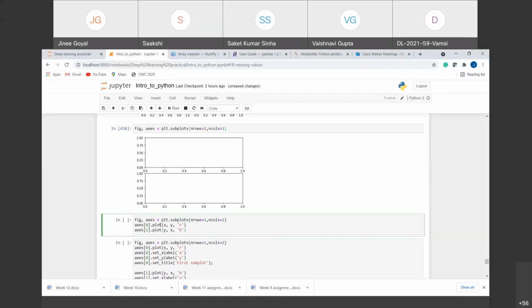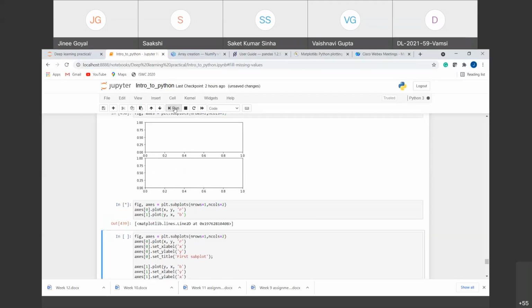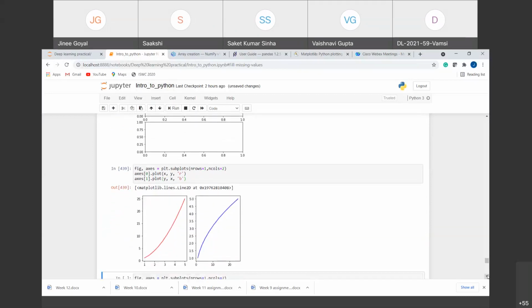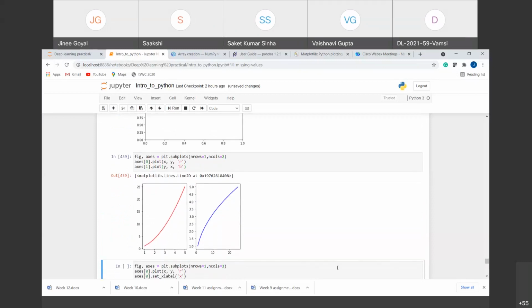At the 0th index, I want to plot, so it's the plot function. What do I want to plot? x comma y in the color red. In the first axis, I want to plot y on the horizontal line, x on the vertical line, and with the color blue, right? So if I run this, you can see I have two subplots column wise. One is giving us x here, y here, and second is giving us y here and x here, right? So we can plot n plots here, right?